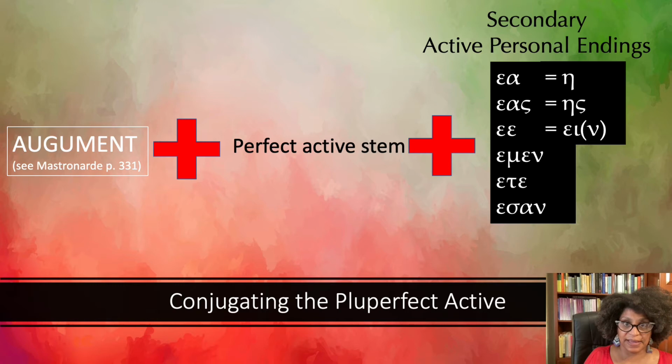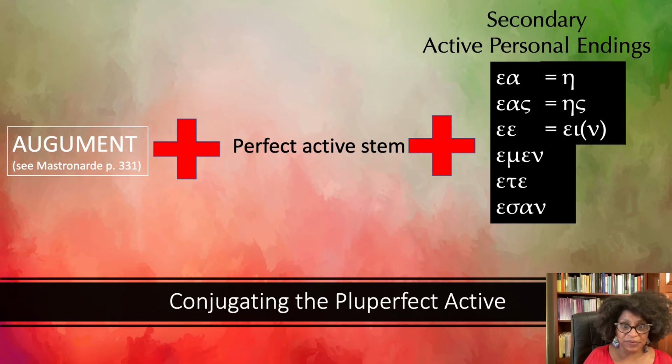Now, I've been stressing that the perfect active indicative is a primary tense, that is, a present tense. So it's the consequence of an action in the past, in the present, right? I am dead. That would be the perfect. Now, there's of course a past tense version of this. I was dead, right? So what do you do with that? That is where you're going to bring in the pluperfect.